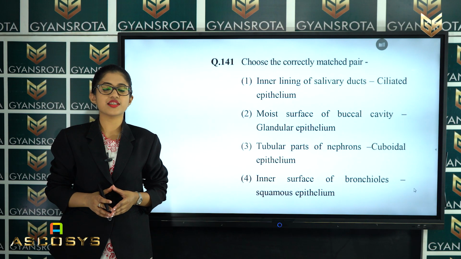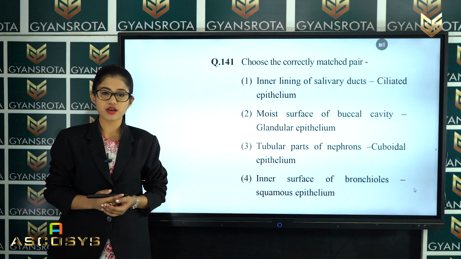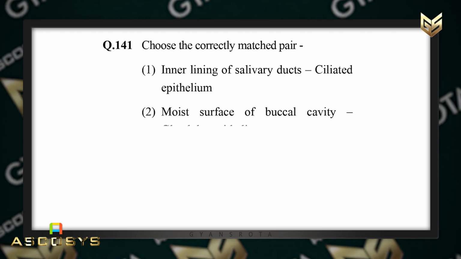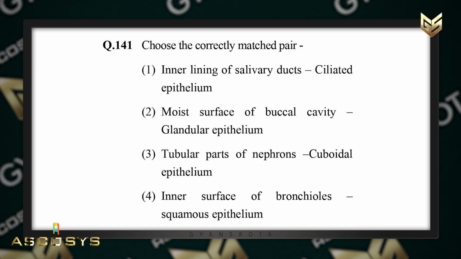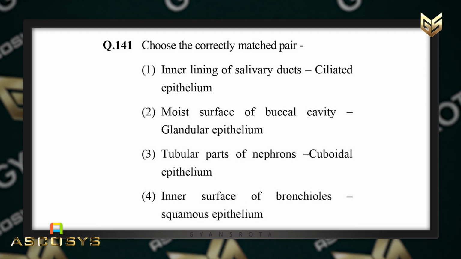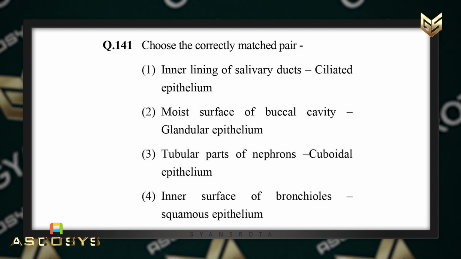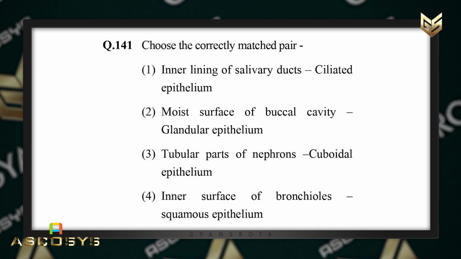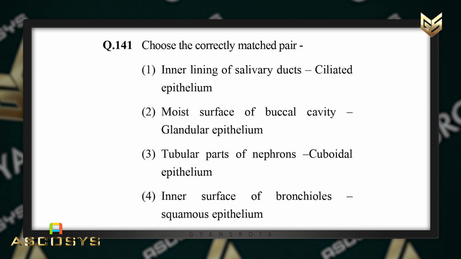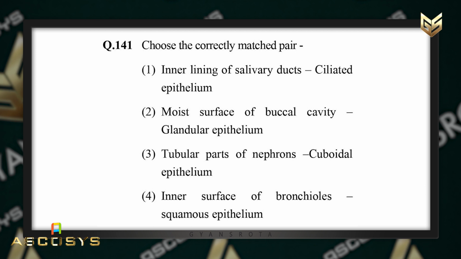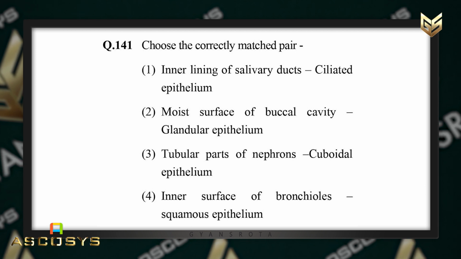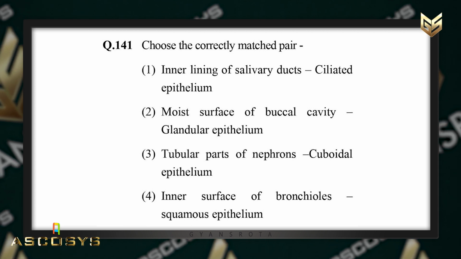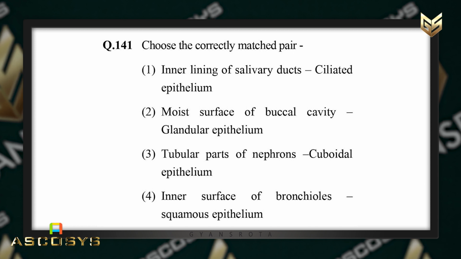Now the next question is question number 141. Choose the correctly matched pair. First is inner lining of salivary duct, which is ciliated epithelium. Second is moist surface of buccal cavity, which is glandular epithelium. Third is tubular parts of nephrons, and it is cuboidal epithelium. And the fourth is inner surface of bronchioles, which is squamous epithelium.